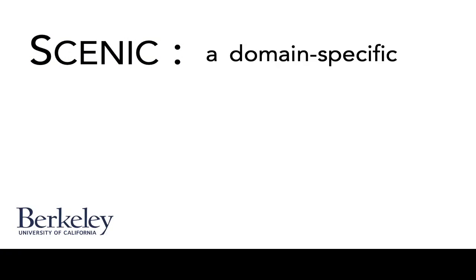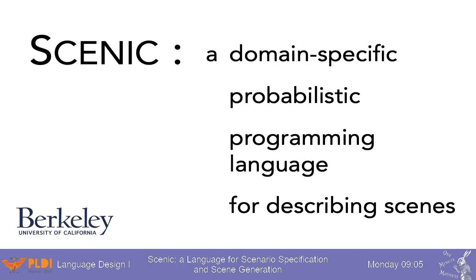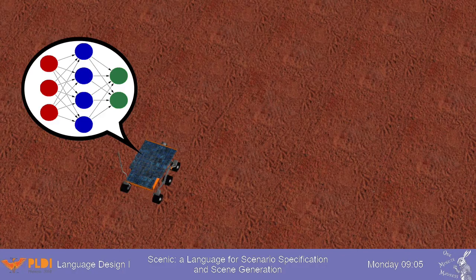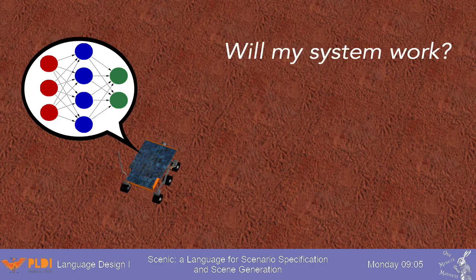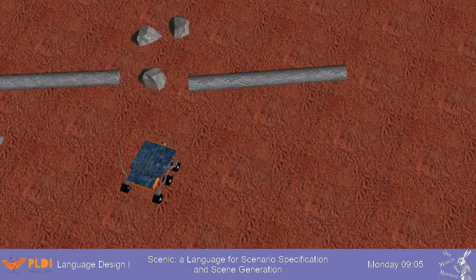Scenic is a domain-specific probabilistic programming language for describing scenes. Why scenes? Suppose you're designing an autonomous system with complex software inside. Will your system work? To answer that question, you need to define the range of possible environments the system must operate in.